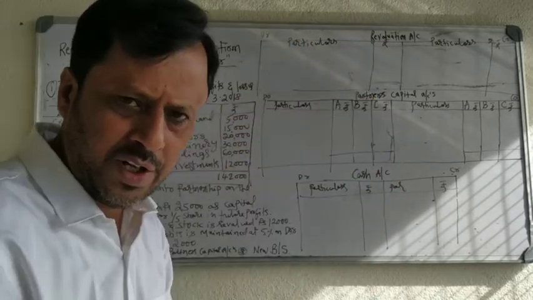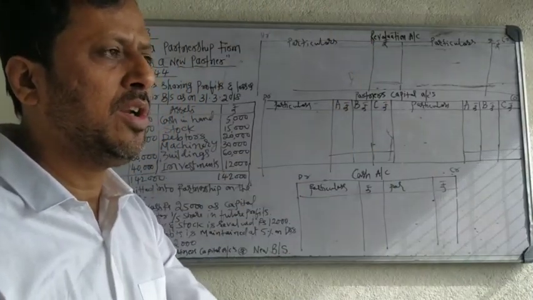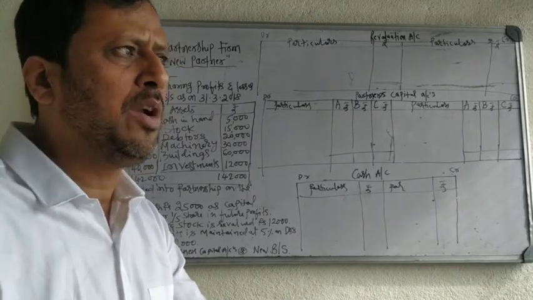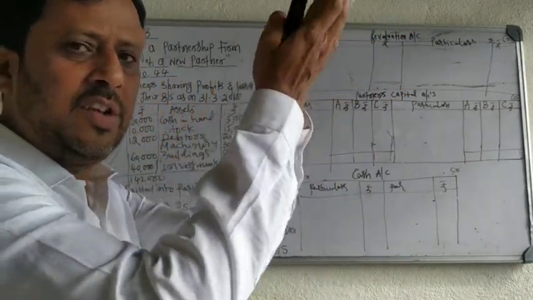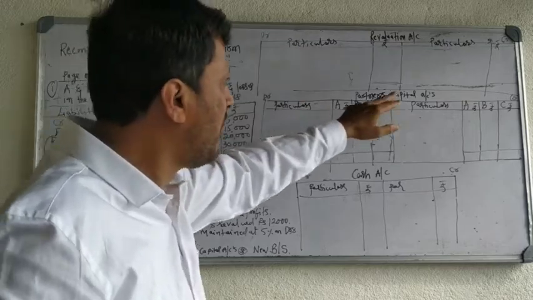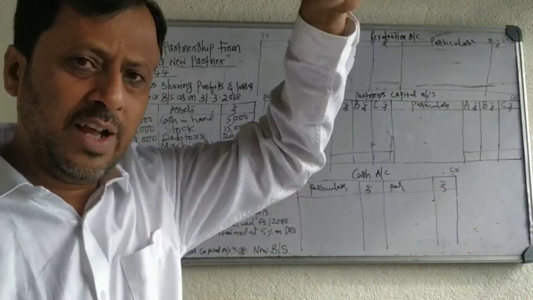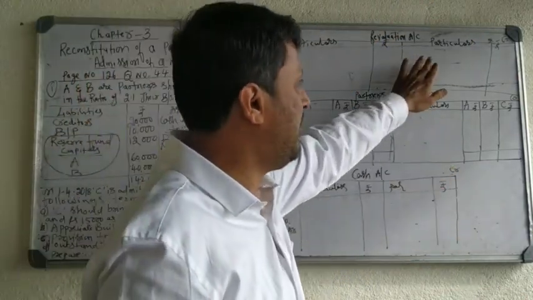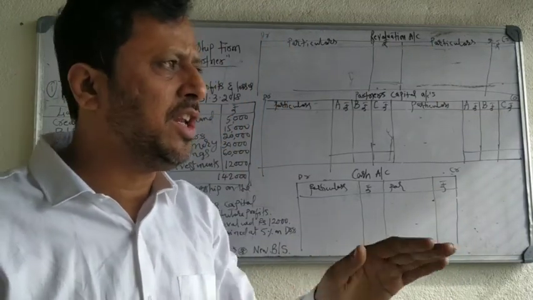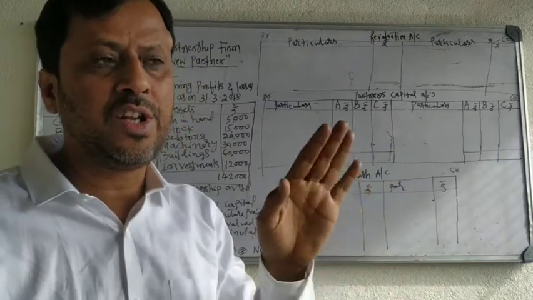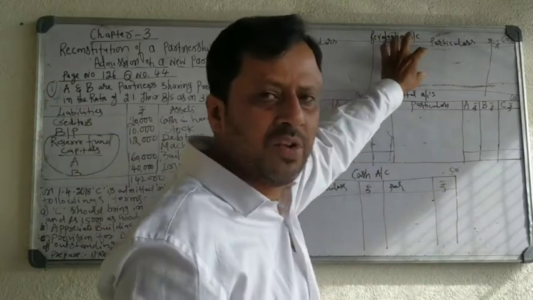So asset value decreases, liability value increases. For liability, you have to pay money to the creditor. So you have to pay 20,000, now you have to pay 21,000. So liability increases. Assets decrease, liability increase is a loss, debit side. Assets increase, asset value increases, liability value decreases, income, credit side. So in the revaluation account, you record only increase in assets, decrease in assets, increase in liability, decrease in liability, and whatever profit or loss comes will be divided among partners in the revaluation account.